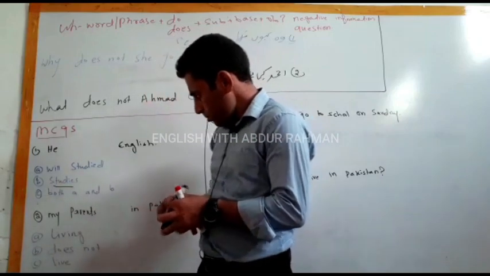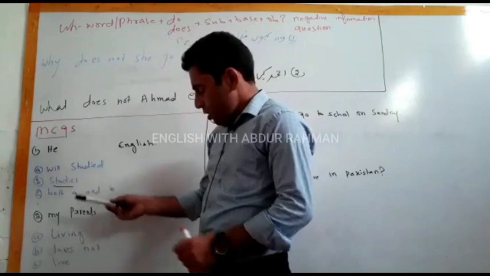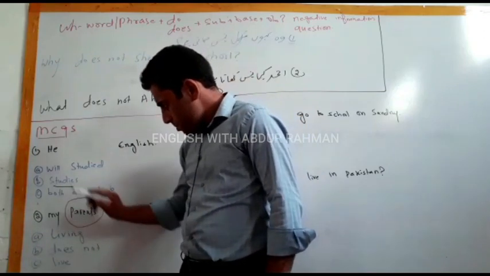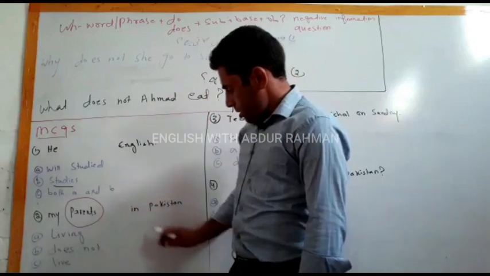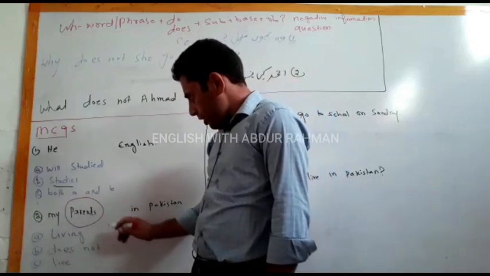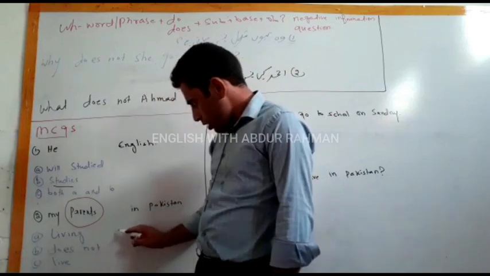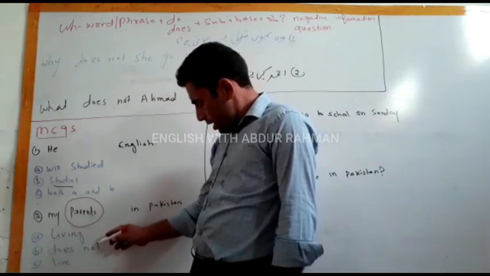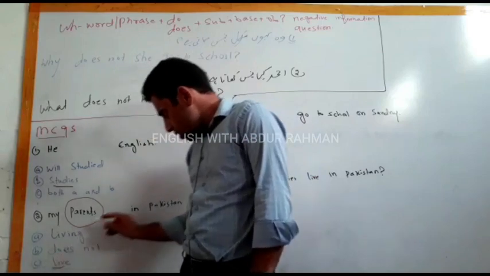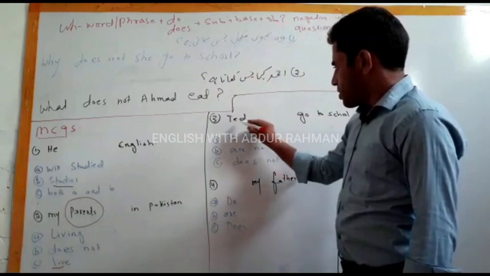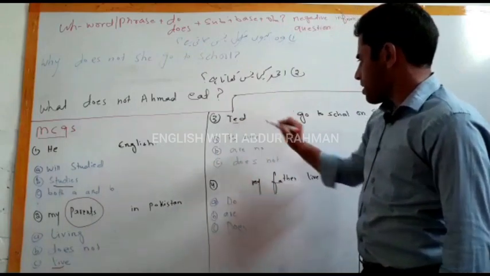Again, my parents. We should note this point. This parents is plural subject here. In Pakistan, my parents living does not. यहाँ पे तो ये नहीं लगता. My parents live in Pakistan. थर्ड नंबर की तरफ आ जाओ. Ted. So Ted is singular subject.